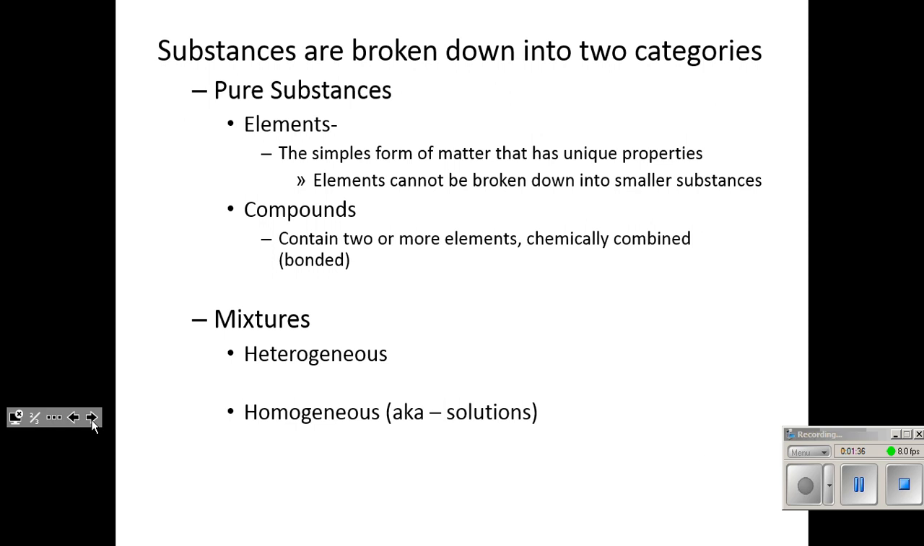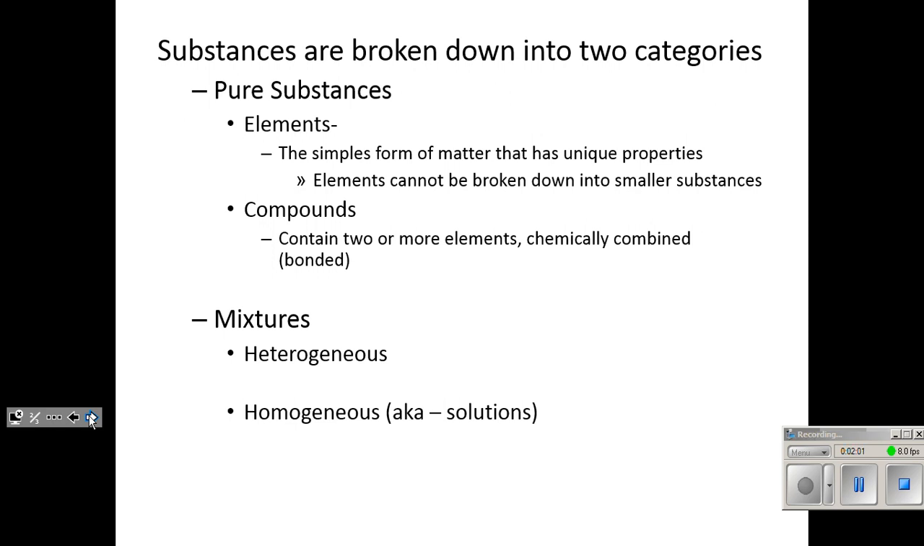Compounds are two or more elements that are chemically combined. When we say chemically combined, we're talking about bonding, and there's two types of bonding in chemistry, ionic and covalent bonding. We'll talk more about that in the next unit. So chemicals that are compounds can be broken down by chemical means.